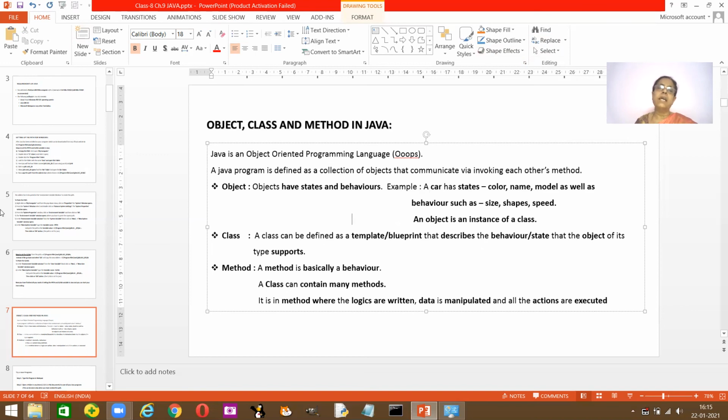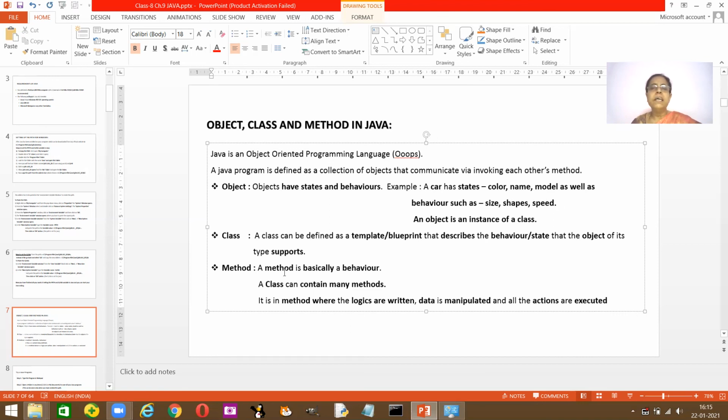Now what is a class? A class can be defined as a blueprint. It's a template or a blueprint. It describes the behavior or the state of the object. And a method is basically a behavior. Here you have seen the behavior is nothing but the size, shape, and speed.